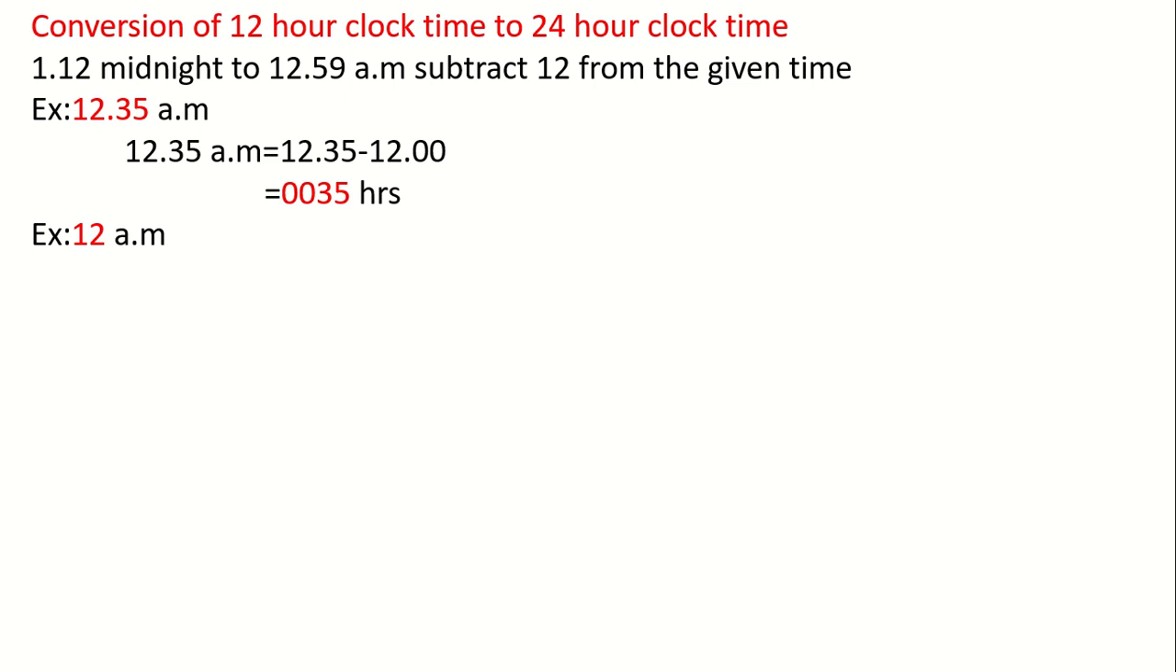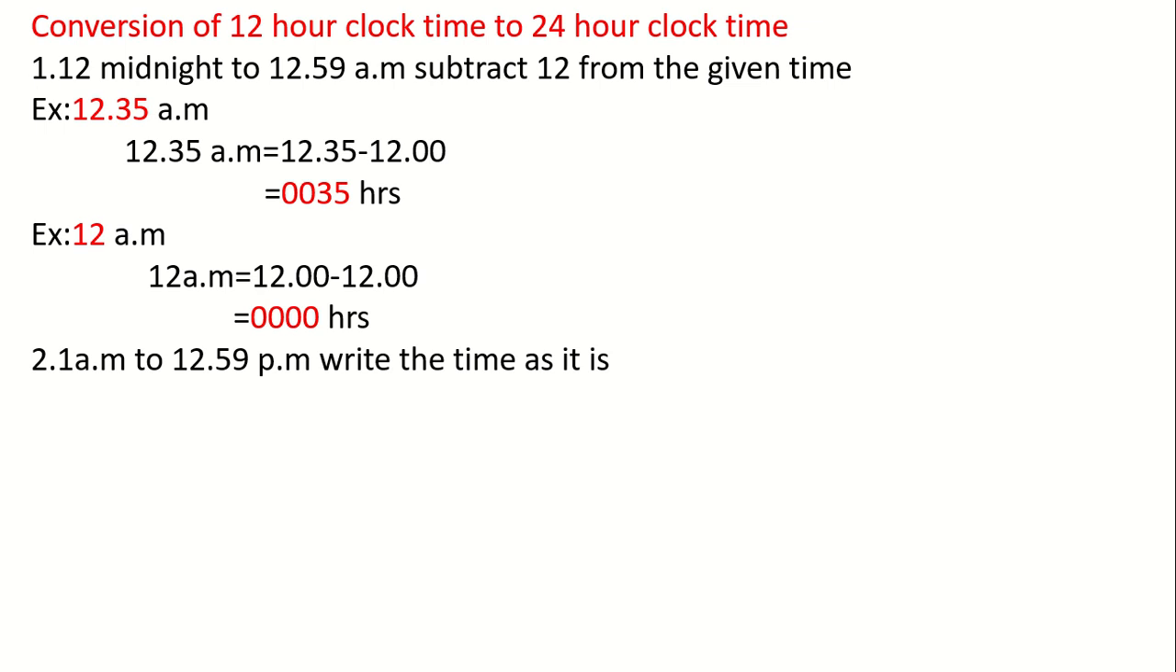We will see one more example, that is 12 am. So how to convert into 24-hour clock time? We have to subtract 12 from the given time. It is 12, 12 minus 12, you will get 0. The time will be 0 hours. Secondly, how to convert 1 am to 12:59 pm in 12-hour clock time to 24-hour clock time? We will write the time as it is. For example, if it is 3 am, how to write in 24-hour clock time? 0300 hours.